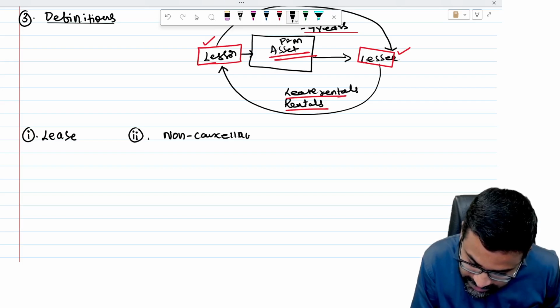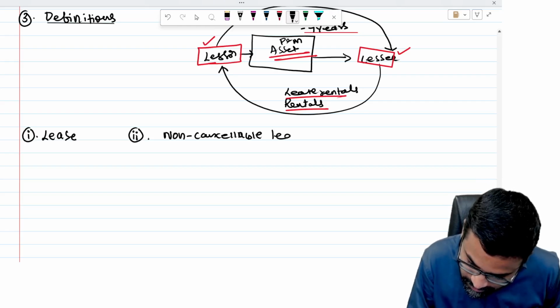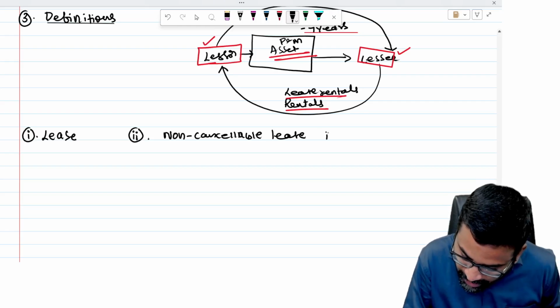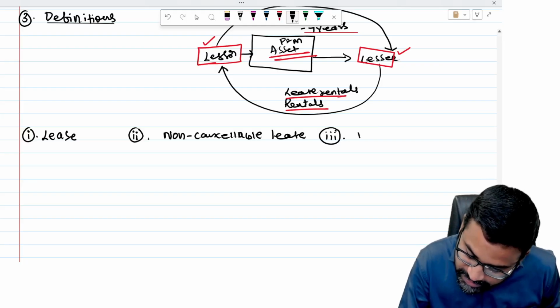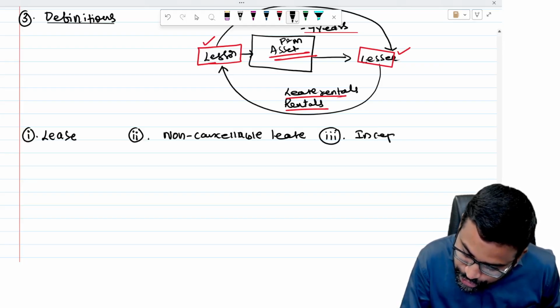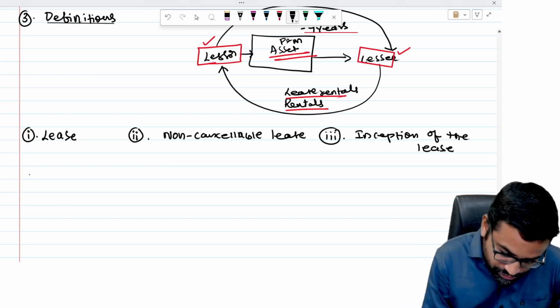Non-cancelable lease. Okay. And the third definition is, I think, inception of the lease. Inception of the lease. This is one definition. So three definitions now.